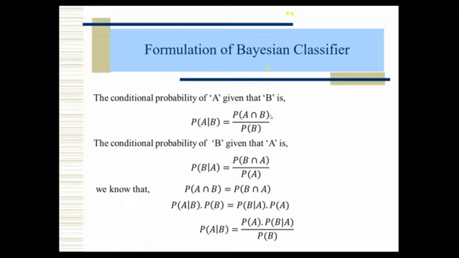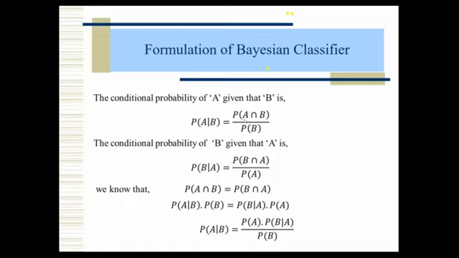When you come to the next line, conditional probability of B given A. Just replace the AB values by BA. So B given A means the numerator is P of B intersection A by P of A. So I am giving two conditional probabilities: one is P of A given B, one is P of B given A. And we studied in set theory, A union B is the same as B union A. There is no difference.